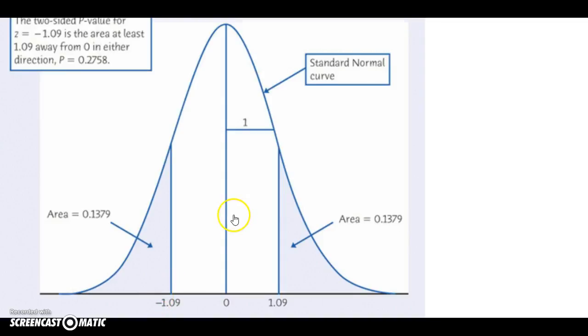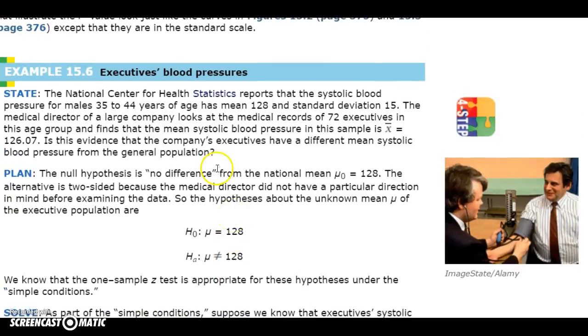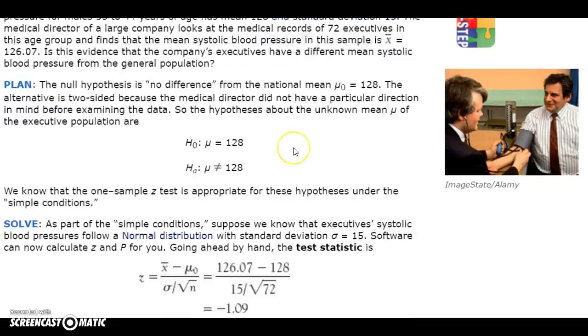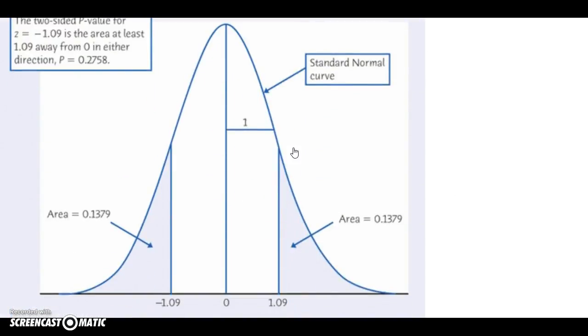But because way back in the beginning, we didn't specify whether we thought the executives had a lower or a higher blood pressure than the average male in that age group. All we asked was, is it a different mean? Because it could be lower, could be higher, what we need to account for is both directions. In other words, how unusual would it be to get a negative 1.09 or more, or a positive 1.09 or more? Because we didn't specify direction, this is what's called a two-tailed test.